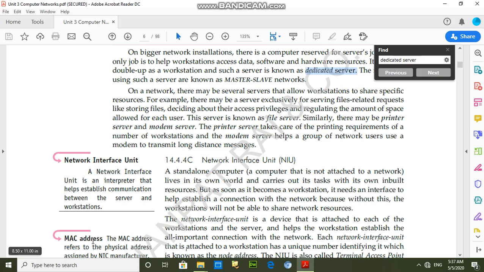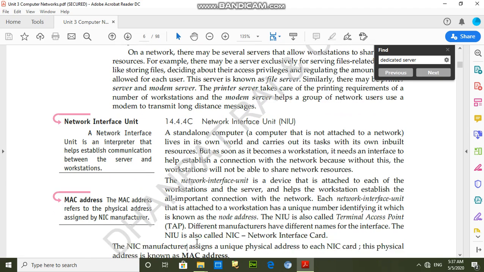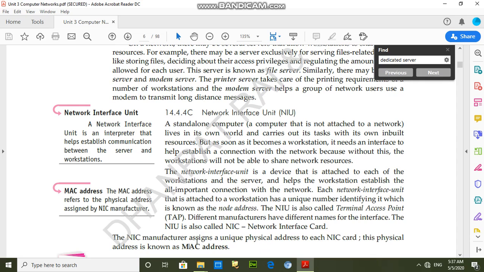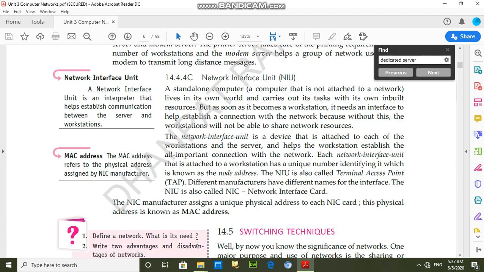That unique address is called the media access control address. The media access control address has 6 bytes. The starting 3 bytes define the company ID and manufacturer ID, and in the last 3 bytes we store the information of the card. So that's clear. And this unique address is known as the MAC address.